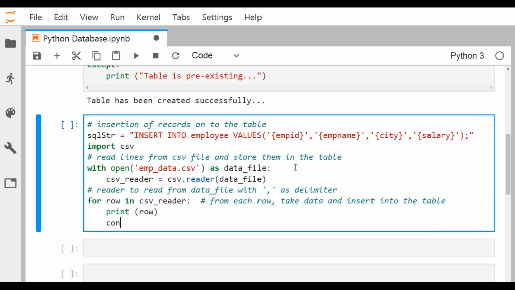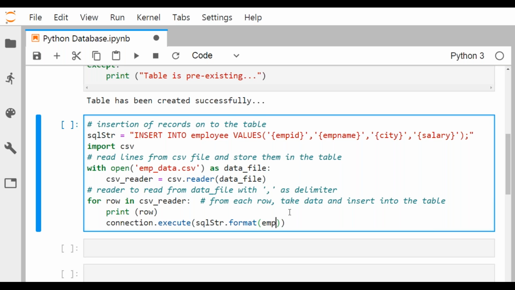Now we shall go for connection dot execute. We're supposed to execute the respective query. We're having SQL str. SQL str is having some labeled placeholders, so they are to be now completed. So now go for this format. Label placeholders are to be completed now.